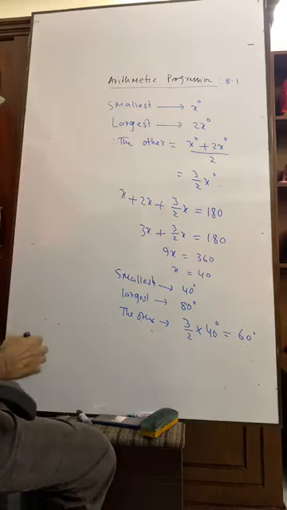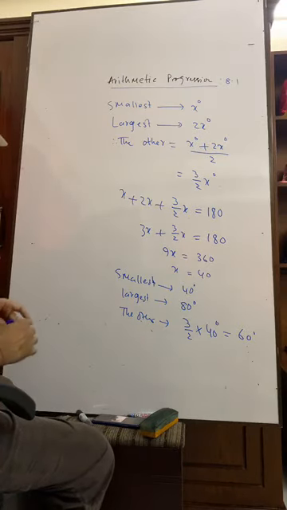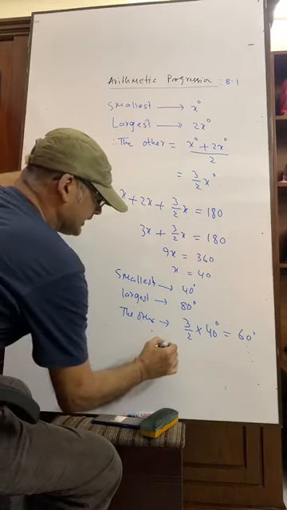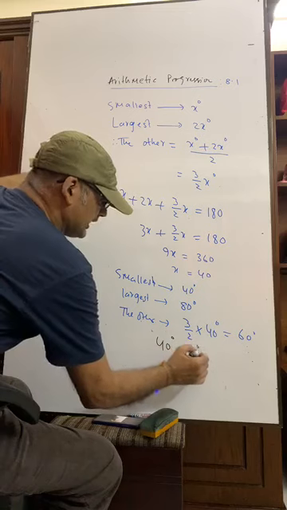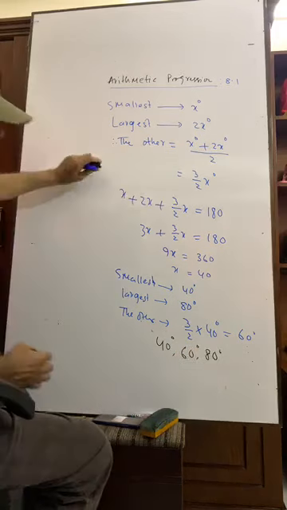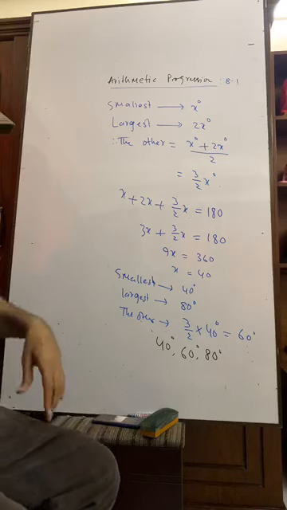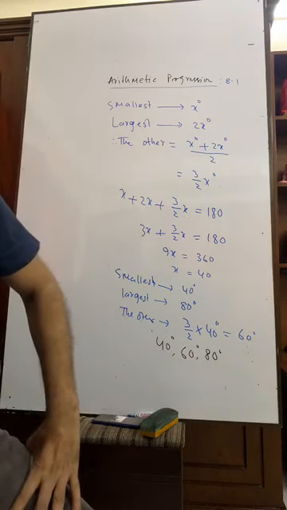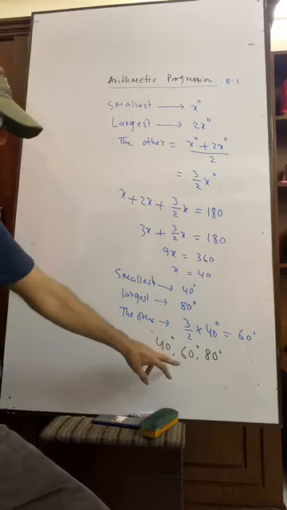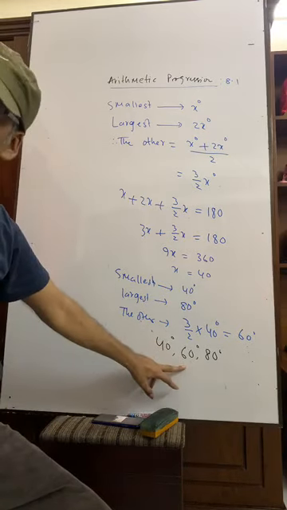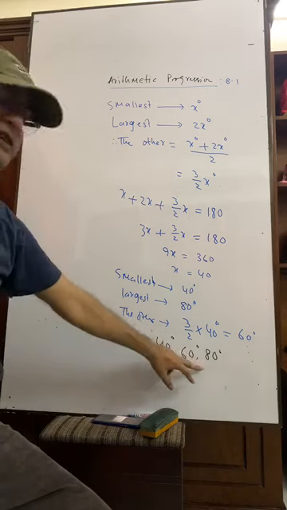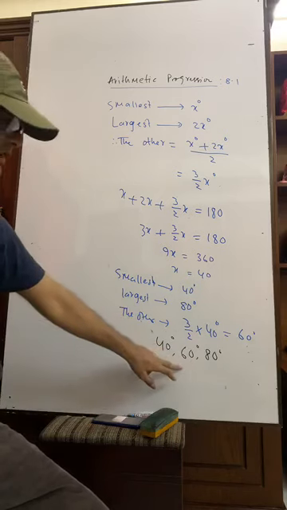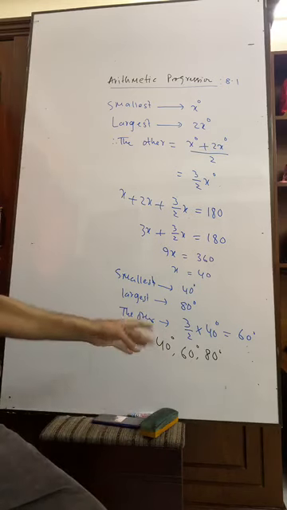What angles have we found here? We have found the angles here as 40 degree, 60 degree and 80 degree. Have you seen? Suppose 40 and 80, that is in total 120. 120 divided by 2, we are getting the angle 60 degree. 40 plus 80 equals what? 120. 120 divided by 2 equals what? 60 degree. Okay? So, I think you have got me.